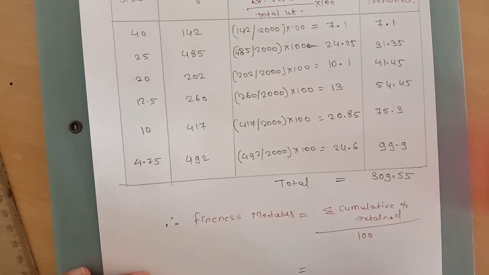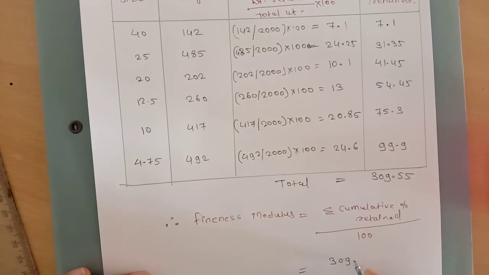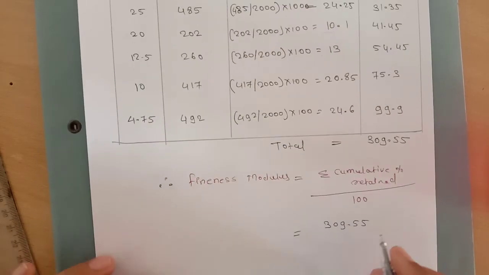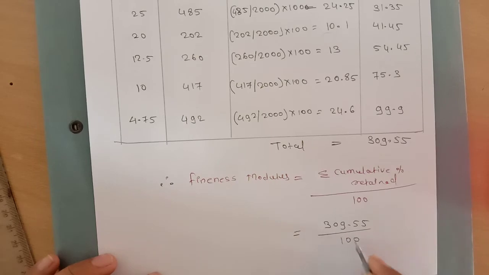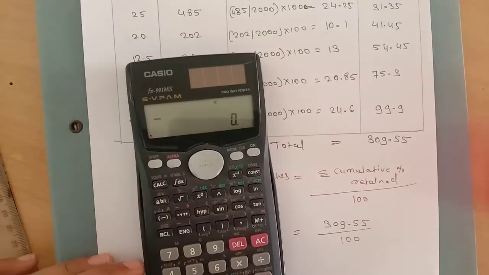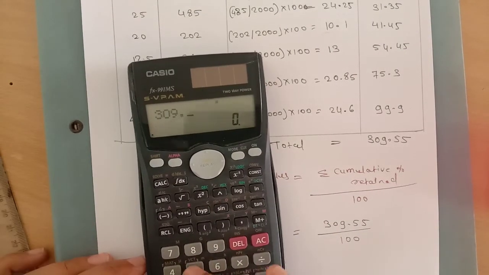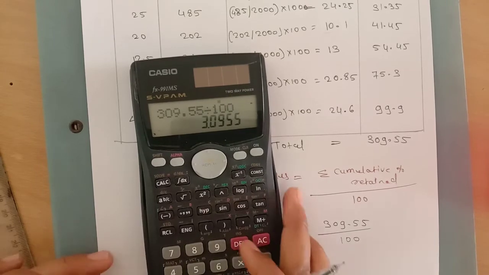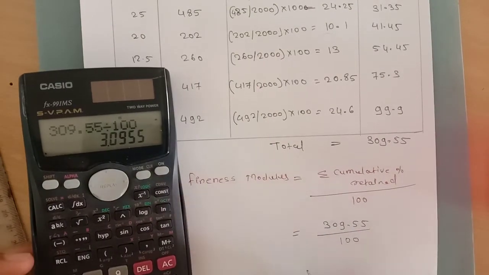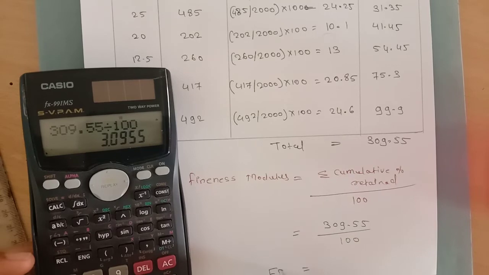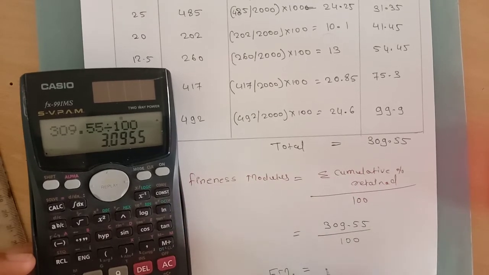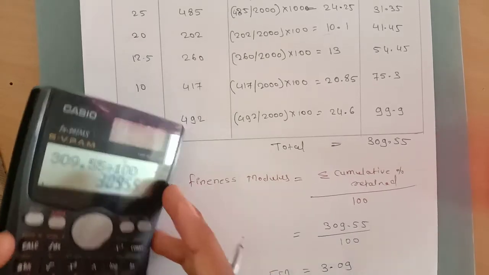Put this value in the formula: 309.55 divided by 100. So our fineness modulus, FM, is equal to 3.09. Okay, so this is our fineness modulus.